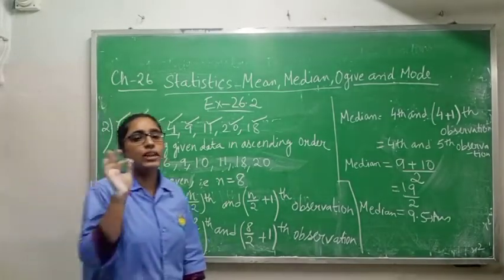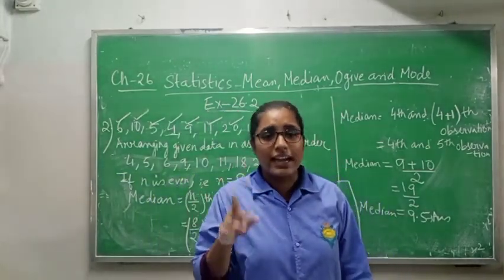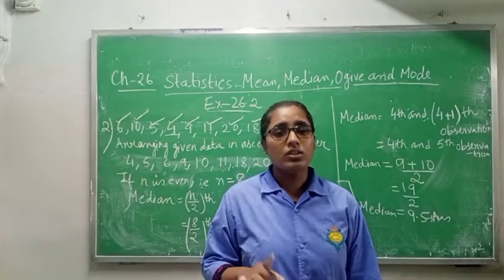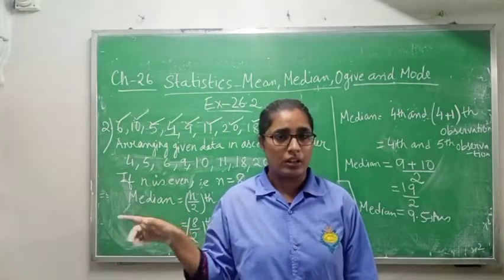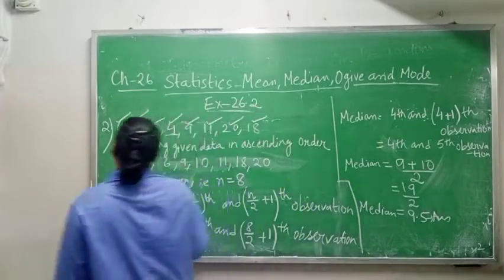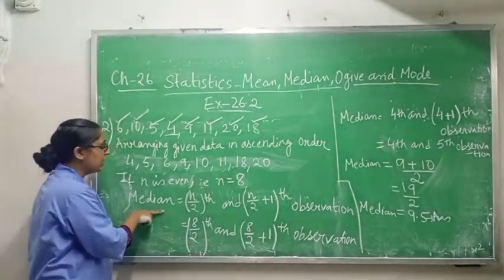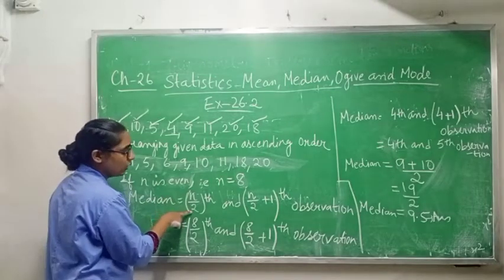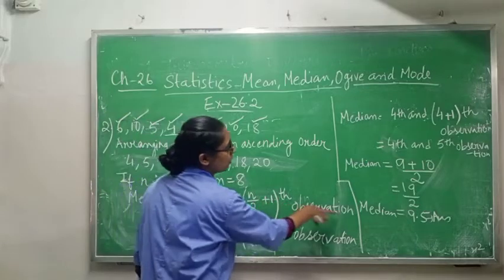In the last one, when the data was odd, the median was the (n plus 1) by 2th observation. But if the data is even, meaning n equals 8, then the median formula will be the n by 2th and the n by 2 plus 1th observations.